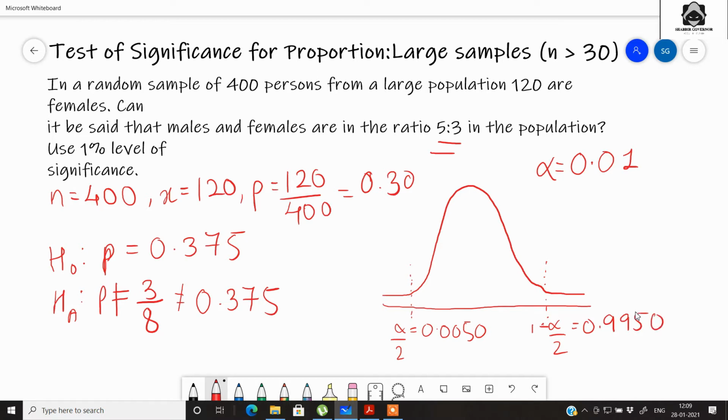So we have to find the Z critical at this point as well as at this point, and then we need to test out the test statistic from the given data, and state whether the null hypothesis is true or the alternate hypothesis is true. So let's see the solution of this problem in Python first.